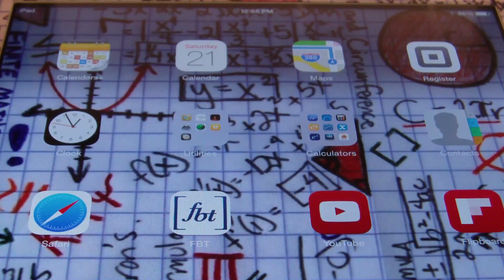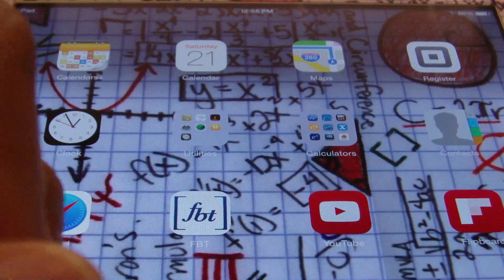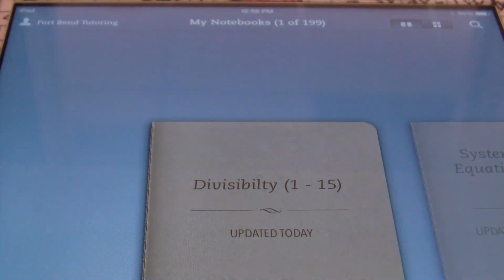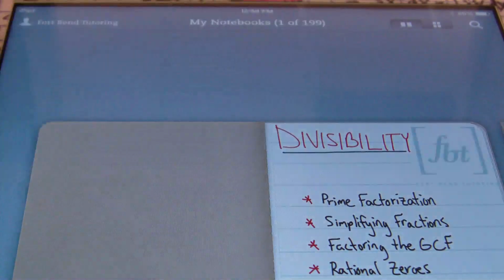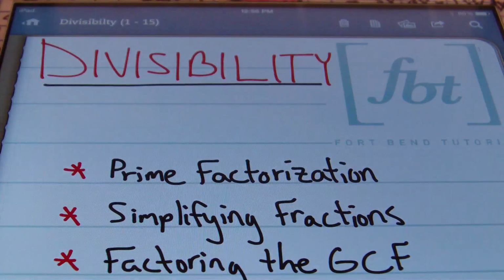Hello, ladies and gentlemen. This is Mr. Witt with Fort Bend Tutoring, and today's tutorial is going to be about divisibility. We'll be looking at divisibility with the first 15 natural numbers, also known as counting numbers, and let's point out why divisibility is so important for us.